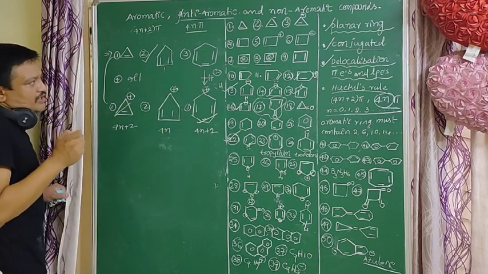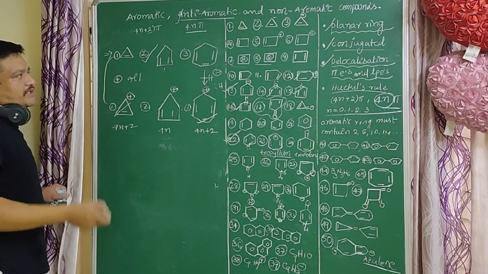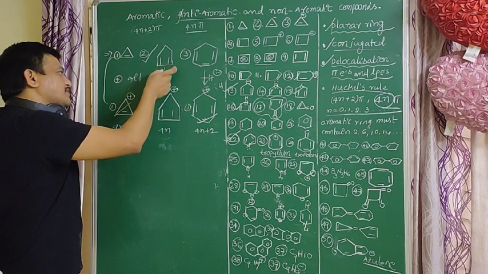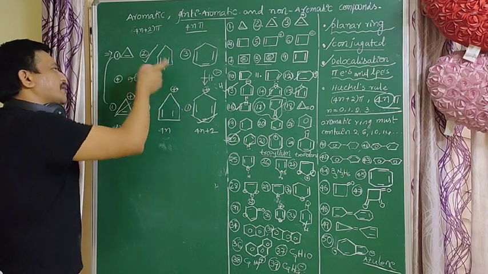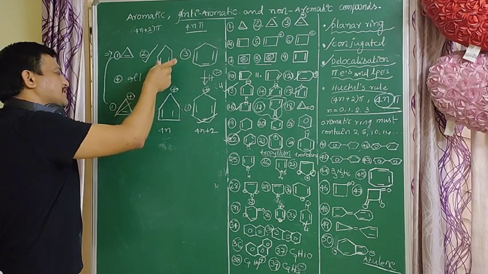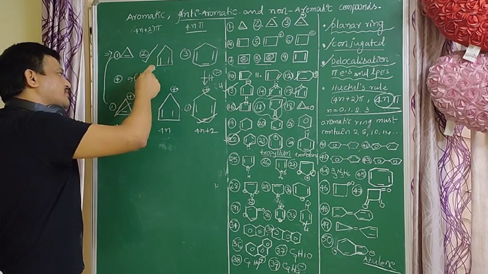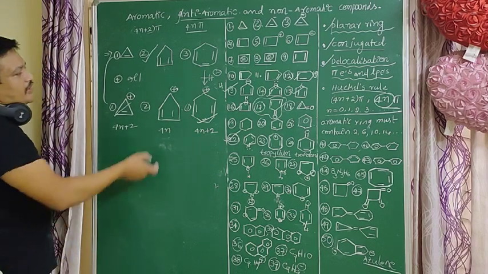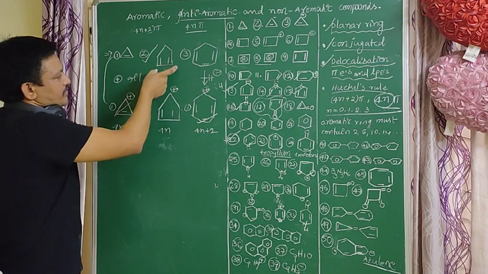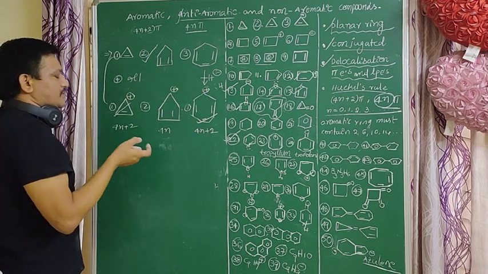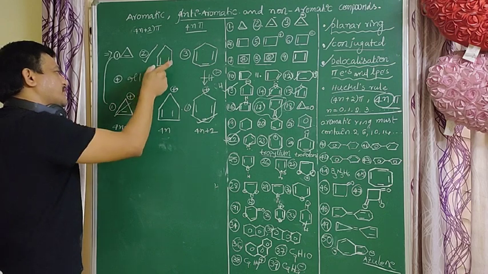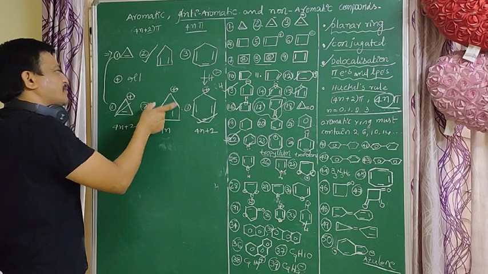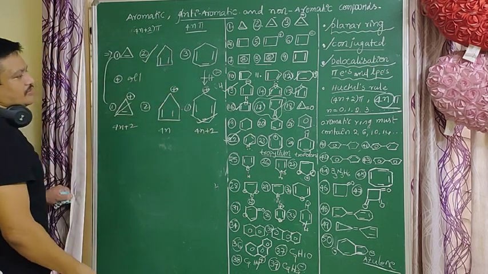Which of the following molecules does not easily lose H minus? The second molecule does not easily lose H minus. This molecule loses H plus easily when compared to the remaining. So this molecule does not easily lose H minus. Why? Because after losing H minus, that molecule converts to an anti-aromatic compound. Anti-aromatic compounds are less stable than aromatic compounds, and also less stable than non-aromatic compounds. Anti-aromatic compounds are the least stable.